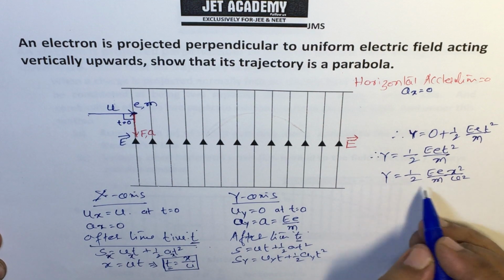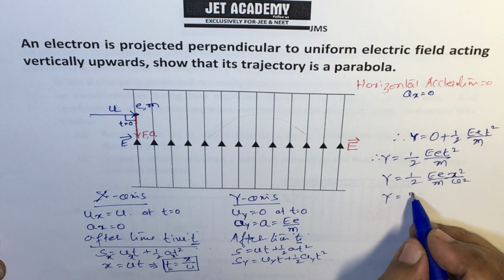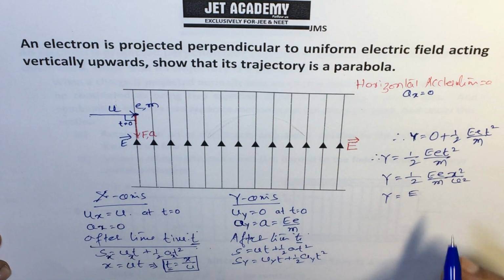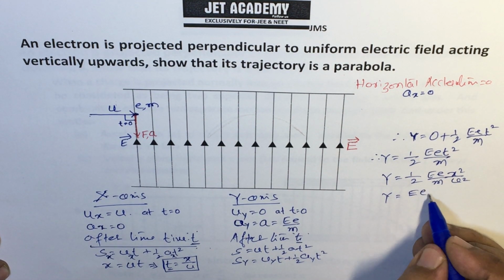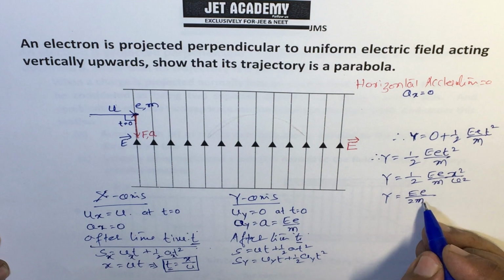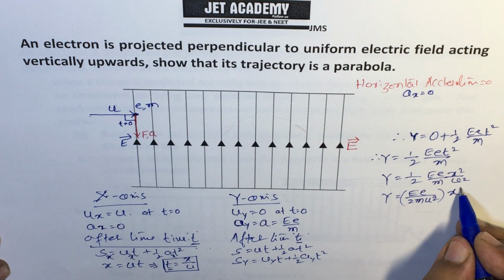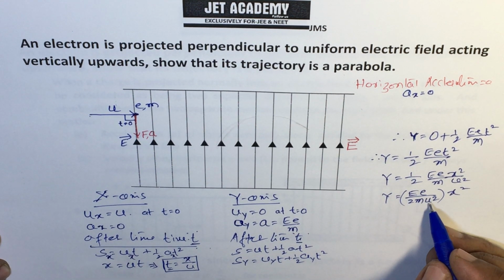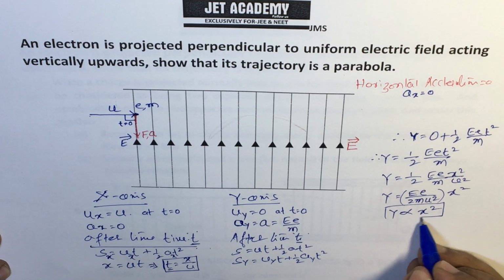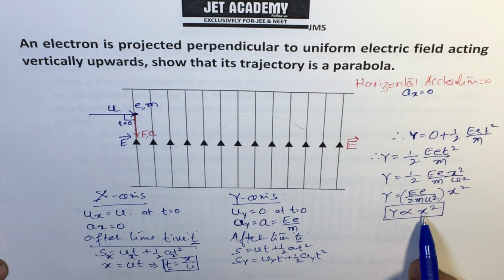Now these are the two equations. I will write y is equal to 1 by 2 eE by m u square times x square. For a given electric intensity, E is fixed with time; E will not change with time. The charge e is a constant. m will not change with time. u, the initial velocity at time t equal to 0, is fixed. With time only x square varies, which means the rest remains constant with time. Therefore, y is proportional to x square. This is the mathematical approach, the relation of how y and x vary.